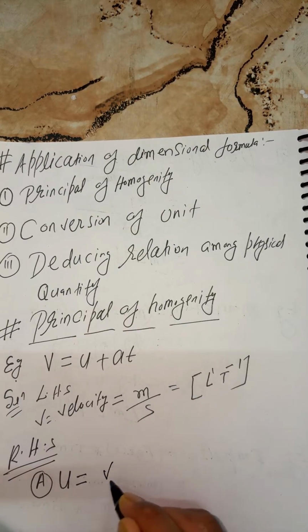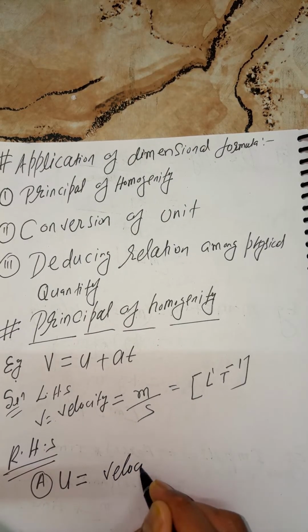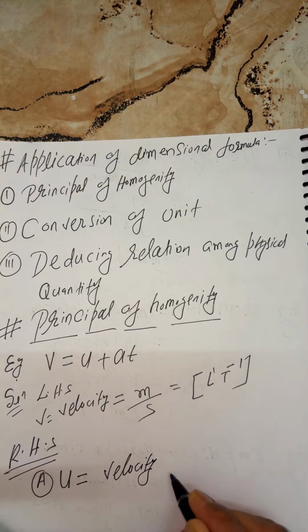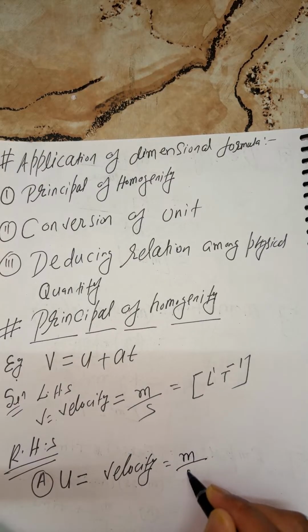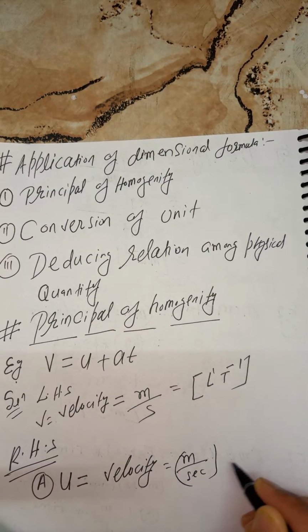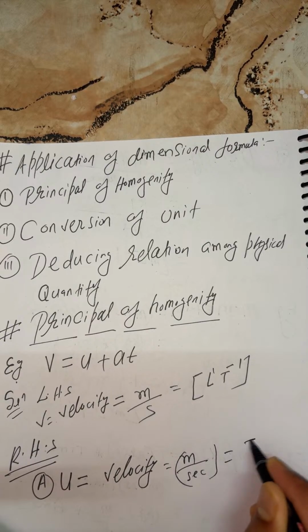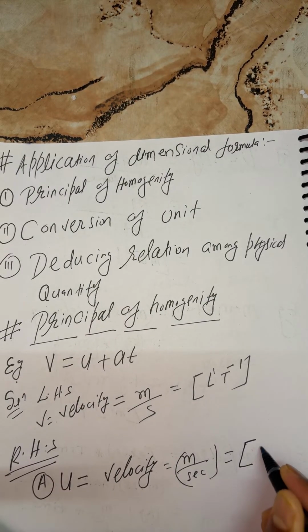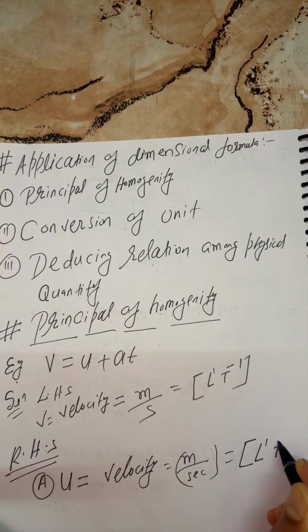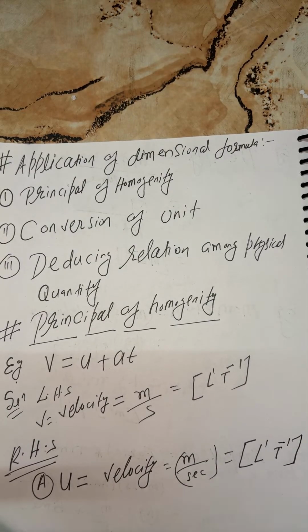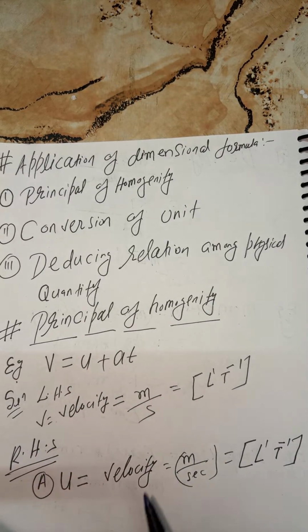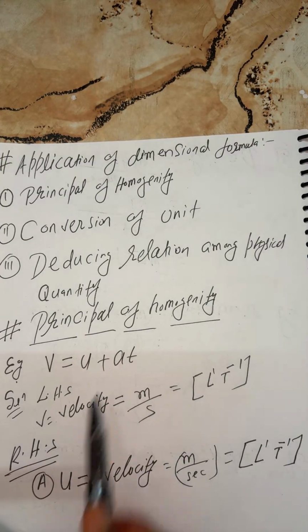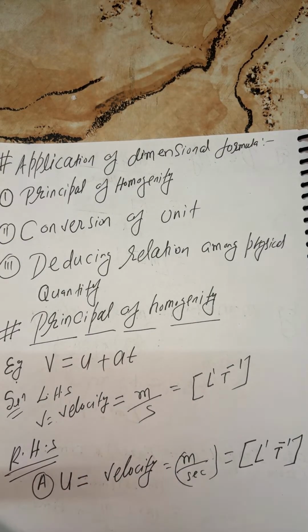So u is velocity, and the unit is meter per second. Just tell me, what is the dimensional formula? As usual, L1 T minus 1. Because in the right hand side, my kids, we have two terms. One is u and the second is what?